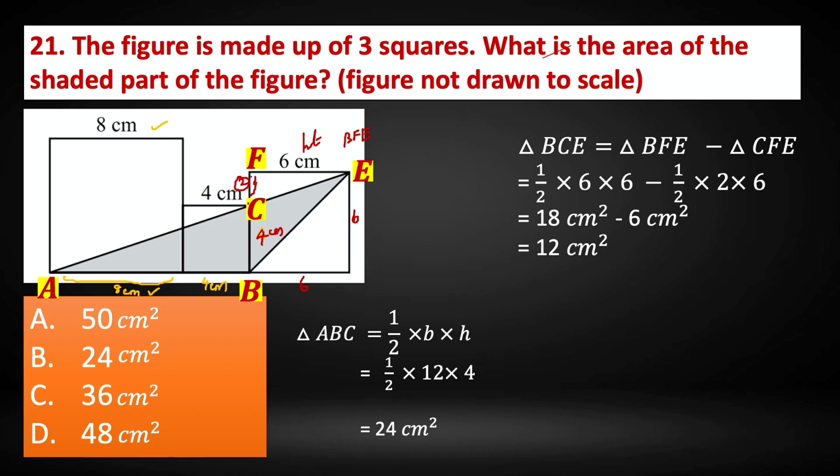When we add both, we will get the area of the shaded part. Triangle ABC plus triangle BCE is 24 plus 12, that is 36 centimeter square. So the area of the shaded part of the figure is 36 centimeter square. Option C is the right answer.